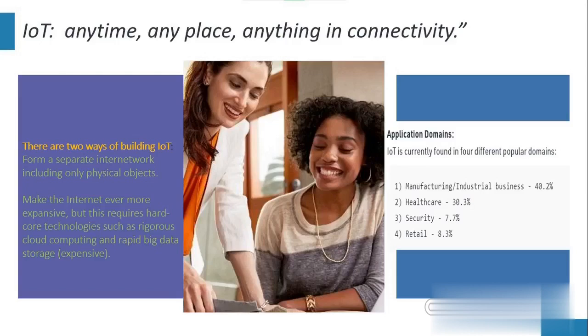What is AWS IoT? It provides the cloud services that connect your IoT devices to other devices and AWS cloud services. It can help you integrate your IoT devices into an AWS IoT-based solution.